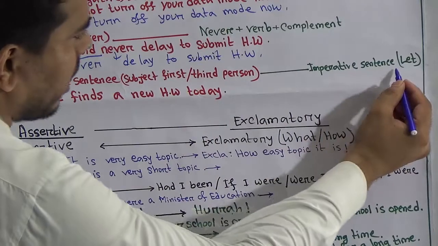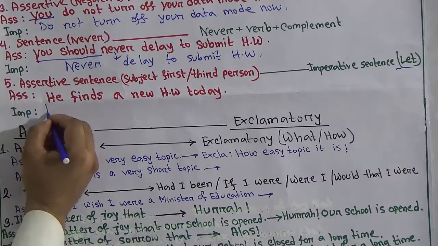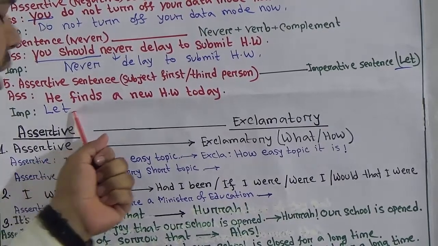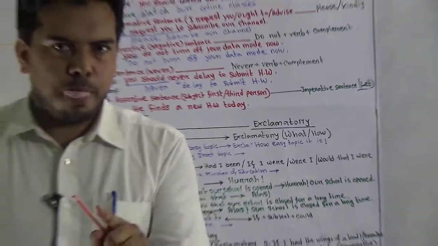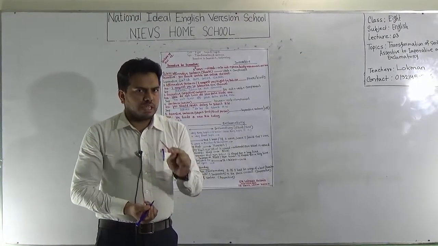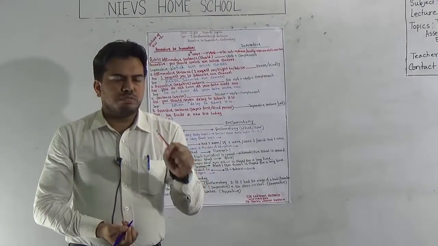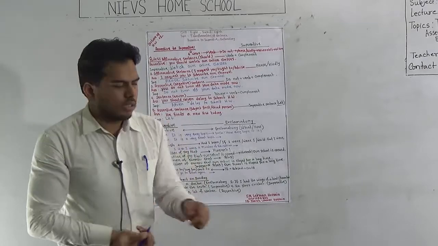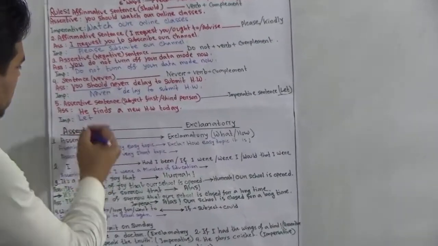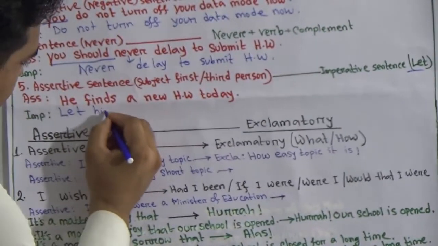So start from here. First of all you should write let. Keep in mind that after let the subjective form should be objective. After let the subject will be changed into object. What is the objective form of he? It is him, write him. Let him.